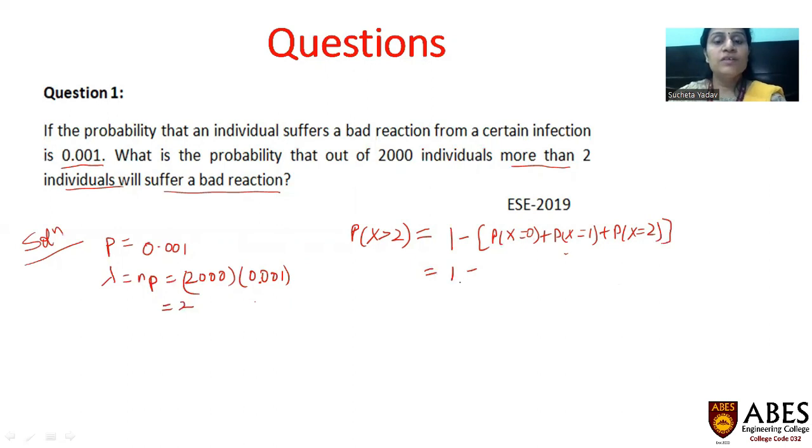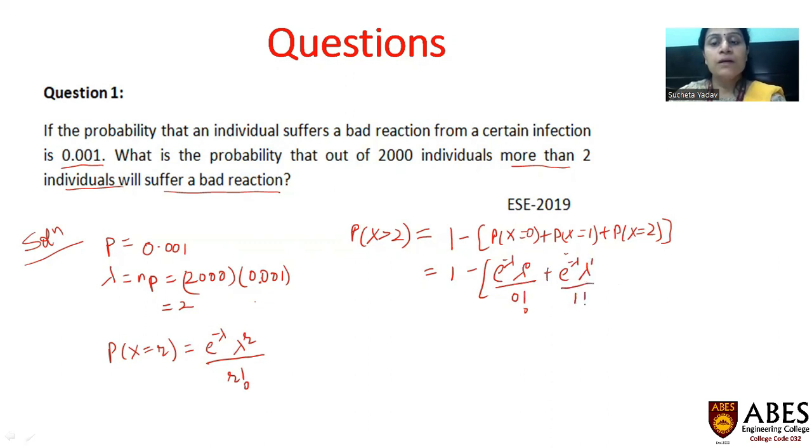Now, how to find P of x equals 0? P of x equals r for Poisson distribution is given by e to the power minus lambda, lambda to the power r upon r factorial. Now, for P of x equals 0, we will take r as 0. So, e to the power minus lambda, lambda to the power 0 upon 0 factorial, plus e to the power minus lambda, and now we'll take r as 1. And for P of x equals 2, we will take r as 2.